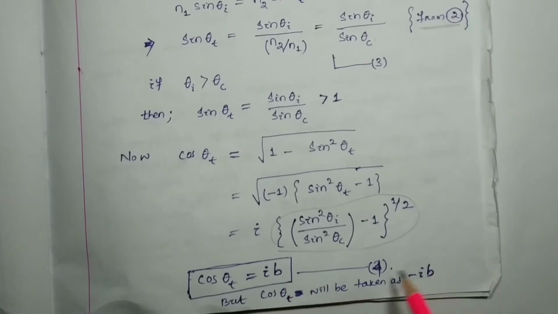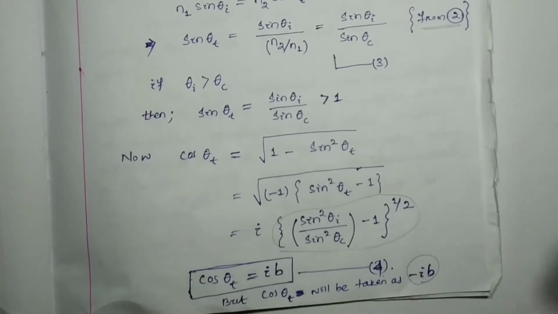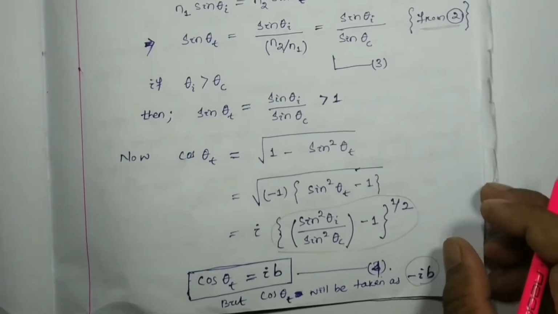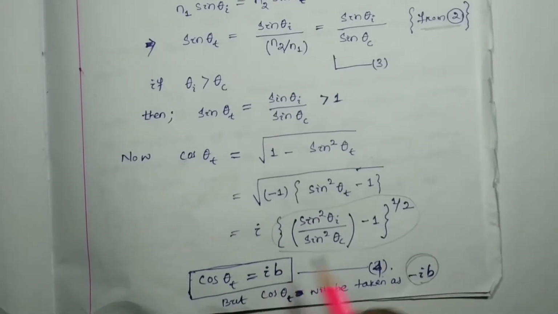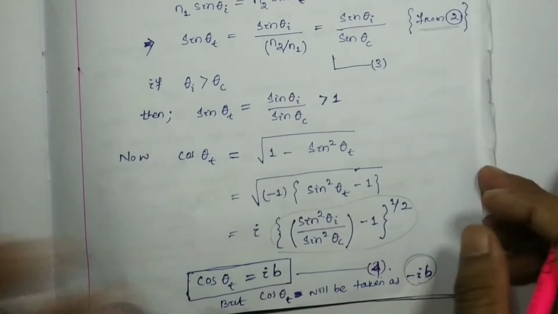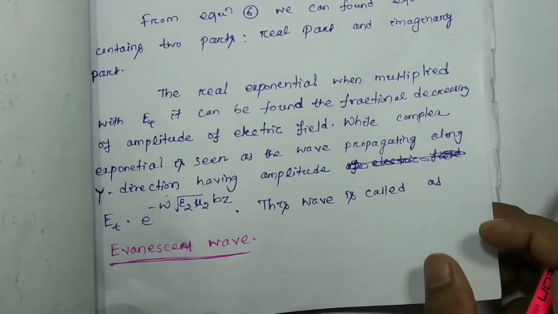Let this be equation number 4. But here cos theta t will be taken as minus i b for our further derivation. Why we have taken minus i instead of plus i, we are going to discuss on this page. You just follow me.